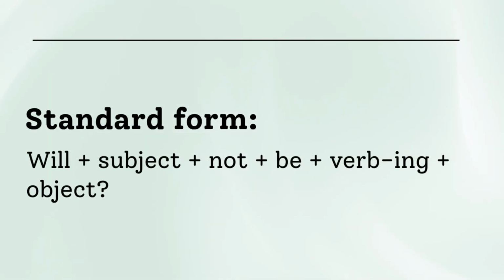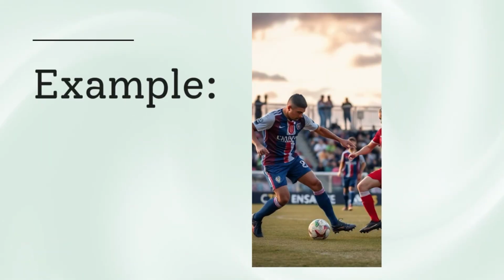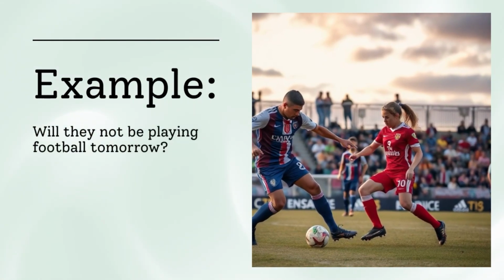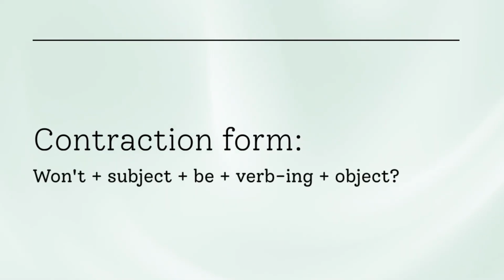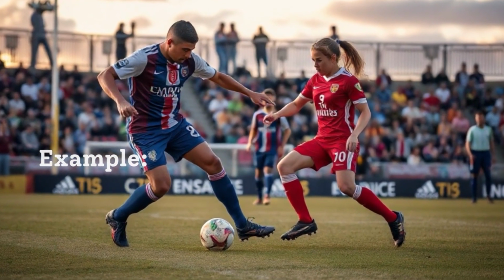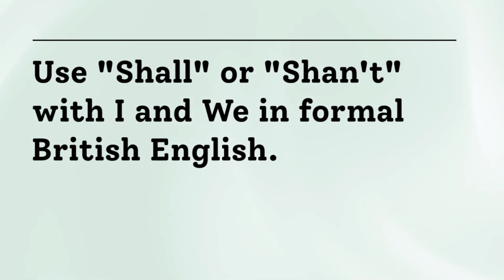Standard form: will plus subject plus not plus be plus verbing. Example: will they not be playing football tomorrow? Contraction form: won't plus subject plus be plus verbing. Example: won't they be playing football tomorrow? Use shall or shan't with I and we in formal British English.